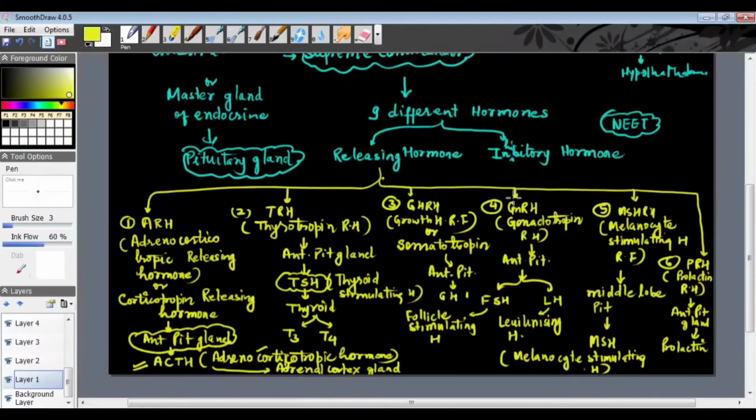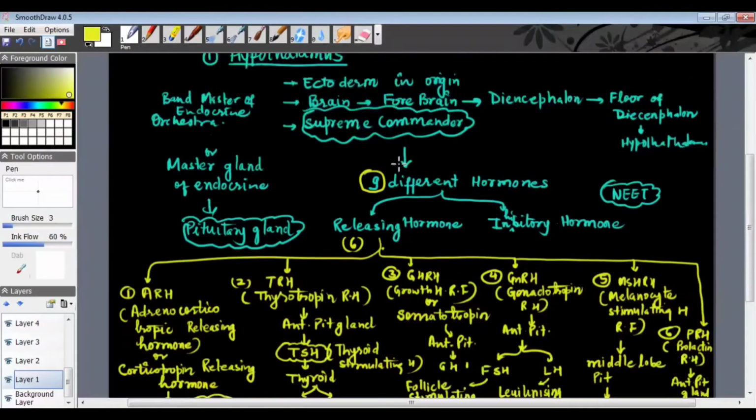In this way, you can see that out of the nine, a total of 6 are releasing factors, which are basically released for the secretion of some or other hormones of the pituitary gland. Now, if I talk about the inhibitory hormones, as I said, there are 3 inhibitory hormones, and one by one we are going into the detail of them.